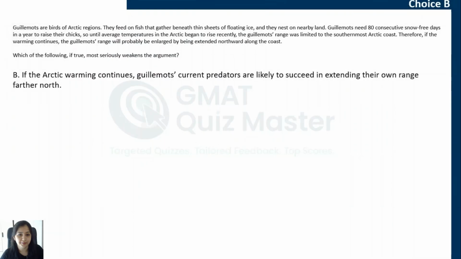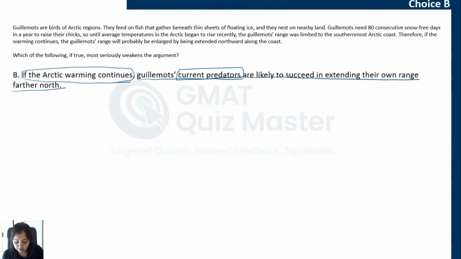Now, choice B. If the Arctic warming continues, so again, we are considering the condition that this Arctic warming continues, guillemots' current predators, so we are talking about current predators of guillemots, are likely to succeed in extending their own range further north. So this choice is saying that right now, these guillemots stay along the southernmost coast.